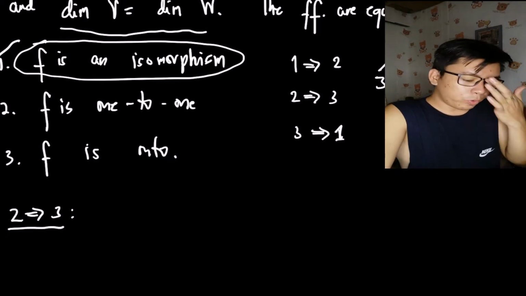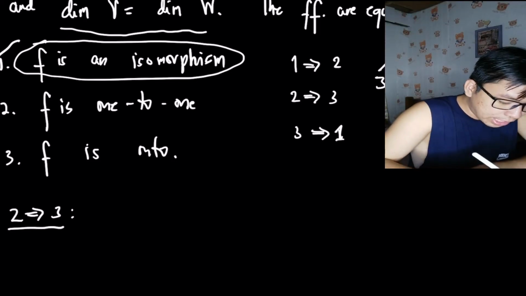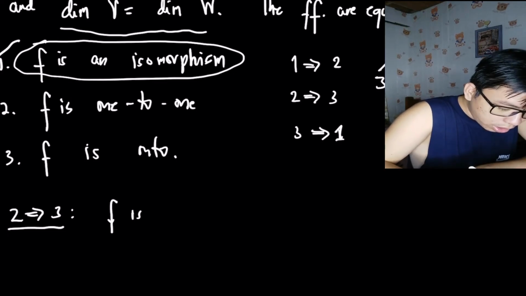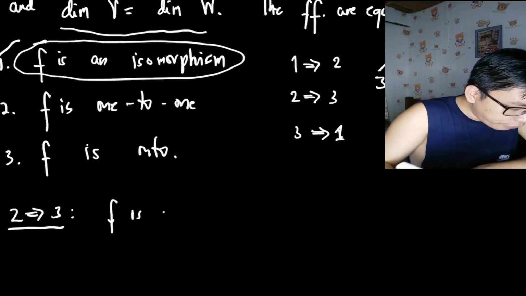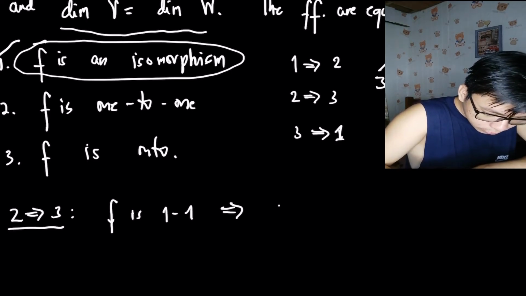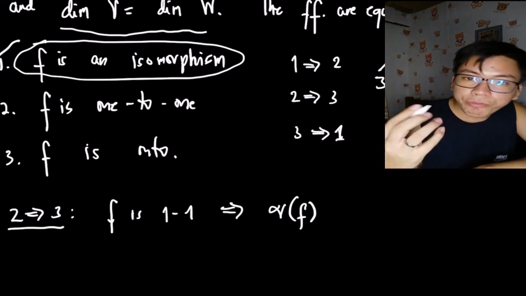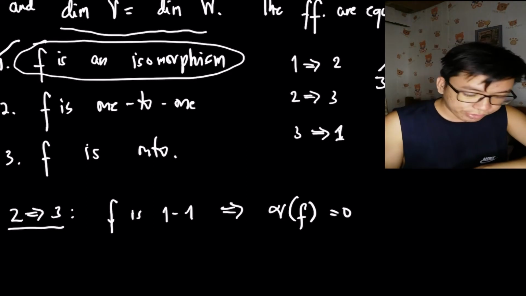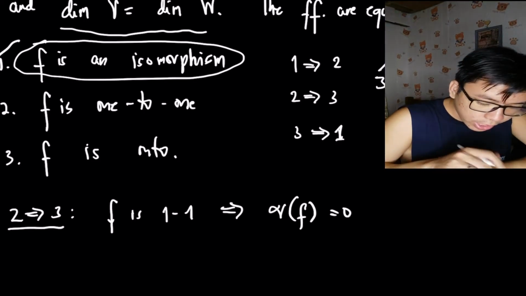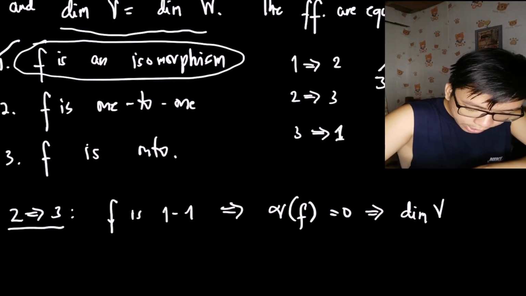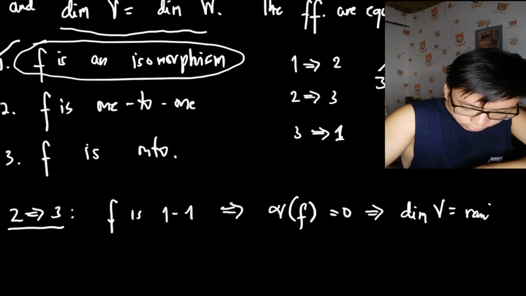Okay, so we will prove 2 implies 3. So assuming that f is 1 to 1, then the nullity of f is 0. We've proven this in a previous video about isomorphisms on linear transformation. Now, the nullity of f is 0. This implies that the dimension of V is equal to the rank of f. Of course.